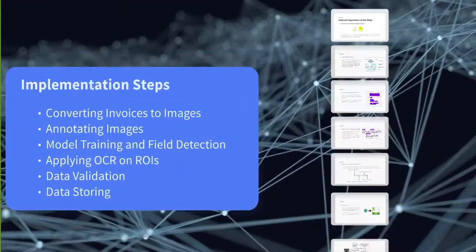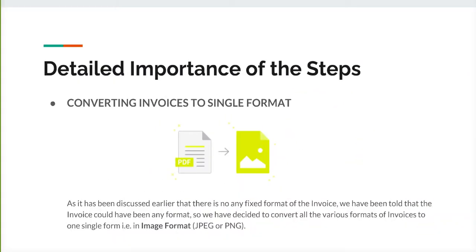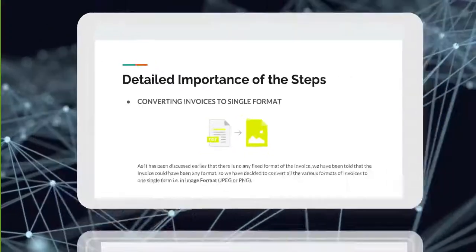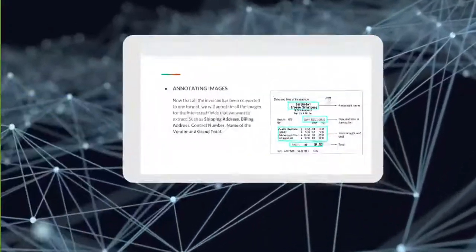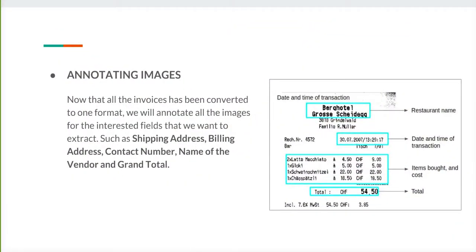So first of all, as I have mentioned, we have to convert all the invoices, whether in the form of a doc or PDF or any document, into an image. After converting into an image, we have to annotate the image. As you can see on the right side of the slide, there is an annotation. We have to manually draw boxes on the image, where the ID is present, where the total amount is present.